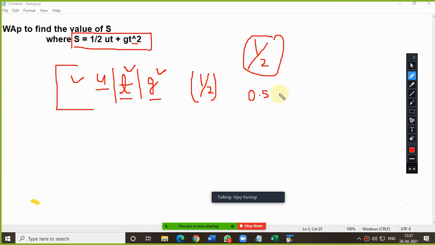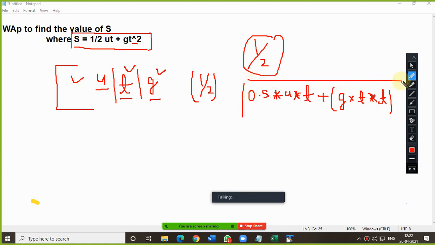It's up to you. After that, the multiplication sign, then u into t plus, in brackets, g into t square. T square means t into t. So this is the equation which we are supposed to write in the program.